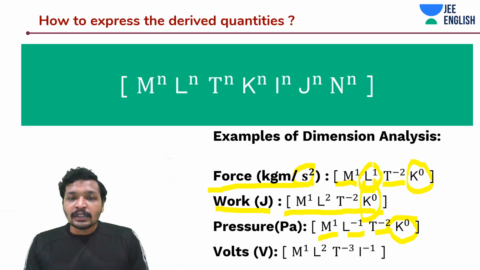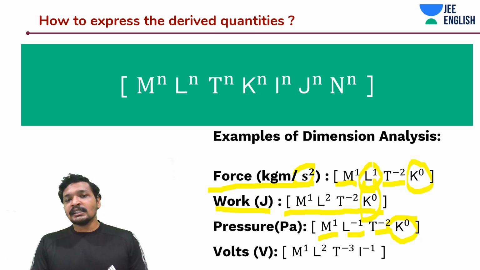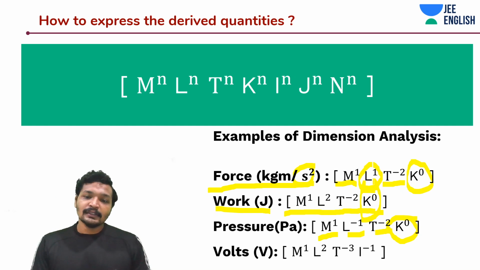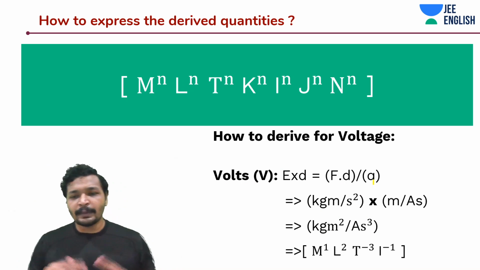So you can also derive for volts. Volts is nothing but electric field into distance. Electric field is force by coulombs, and force by coulombs is force by ampere into time, current into time. Force by current into time into distance will give me volts. You can calculate the volts from there as well. So we will have a look at volts. It's a little bit complicated, so how to do it.